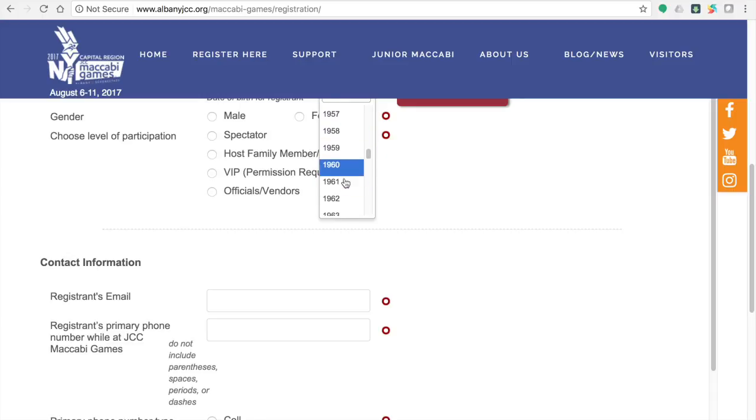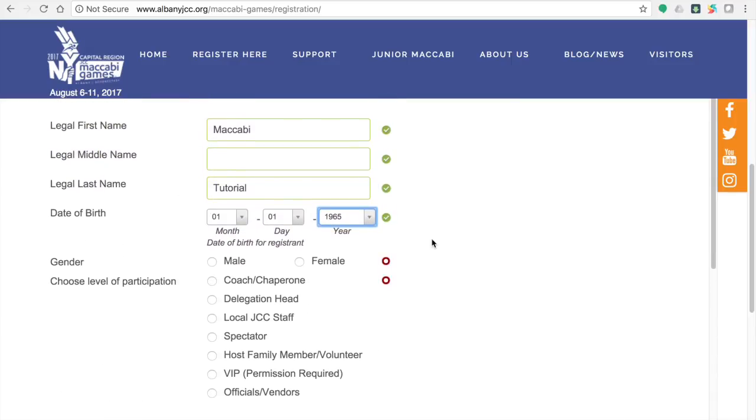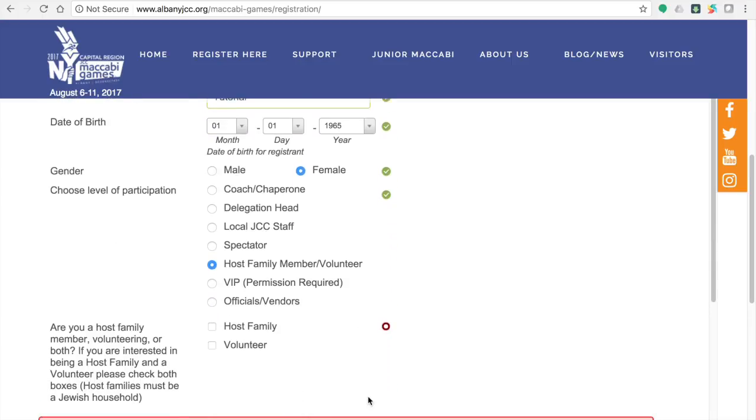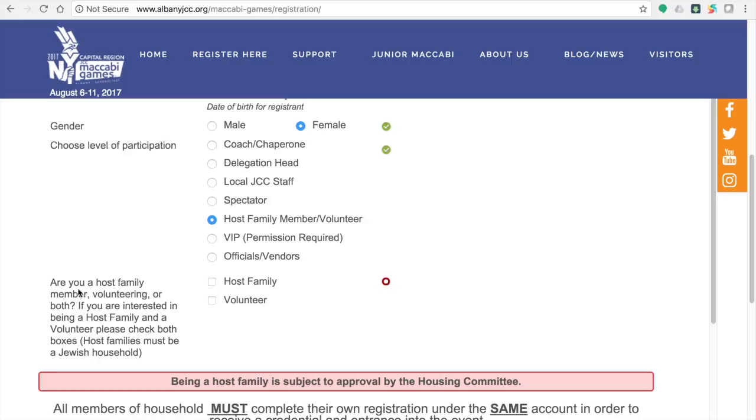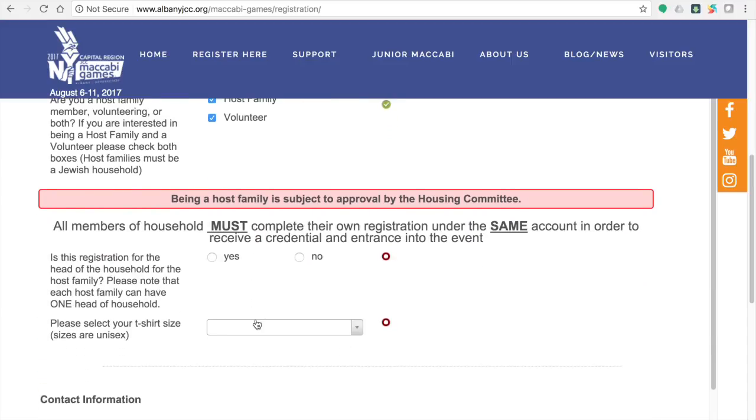Next, after you have entered all of your information according to your legal name, you will be asked to select your level of participation. If you are looking to be a volunteer or a host family, this is where you will select that option. Next, you will be asked if you would like to be a volunteer or serve as a host family. You can select both boxes or select just one. As you can see, I selected that I want to volunteer and host.